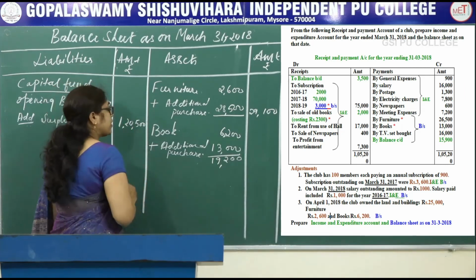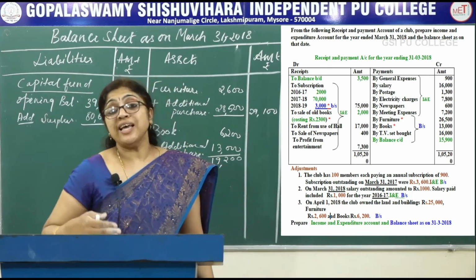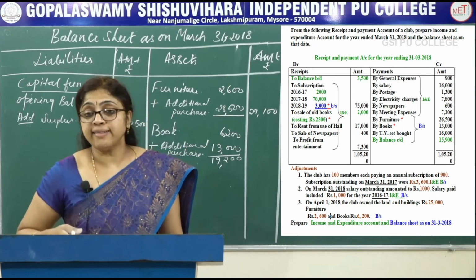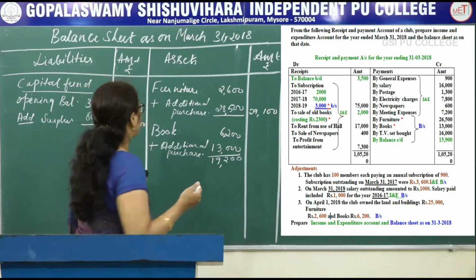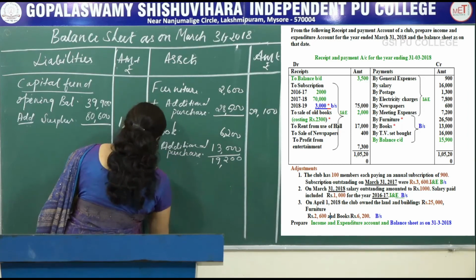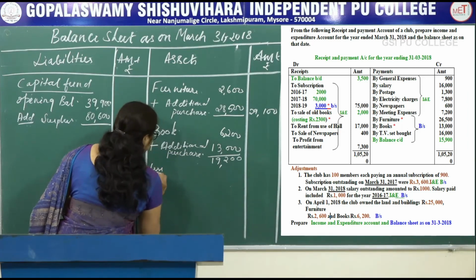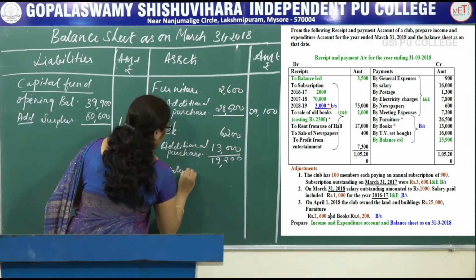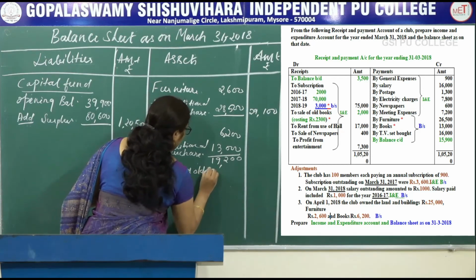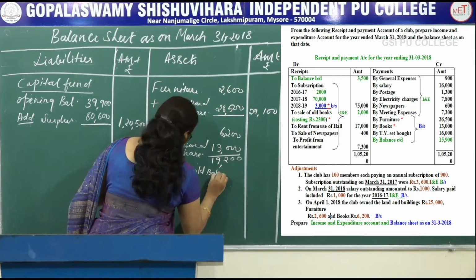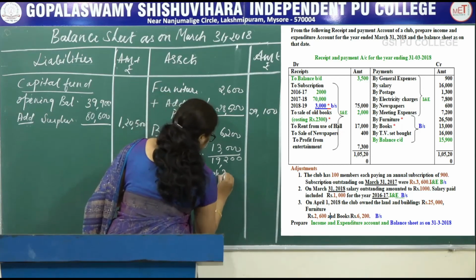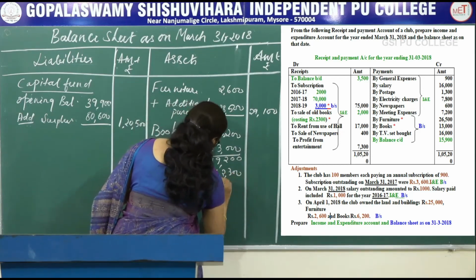Next one, if any sale of books is there in the current year, it has to be adjusted here. So less sale of old books amounted to rupees 2,300.